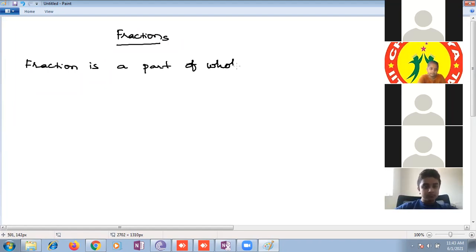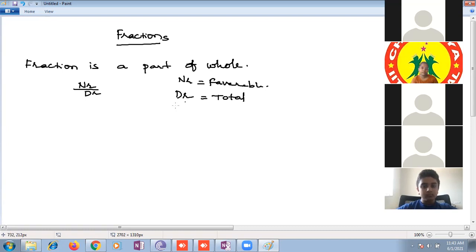A fraction is a part of a whole. It is in the form of numerator divided by denominator. The denominator shows the total number, and the numerator shows the favorable. There are 6 types of fractions. Basically, how many types of fractions?